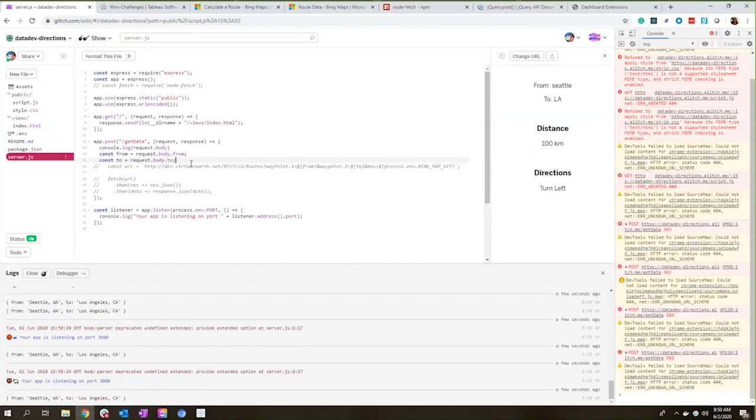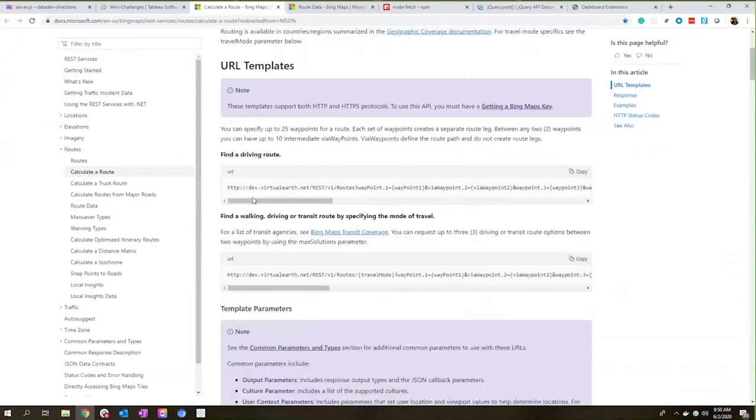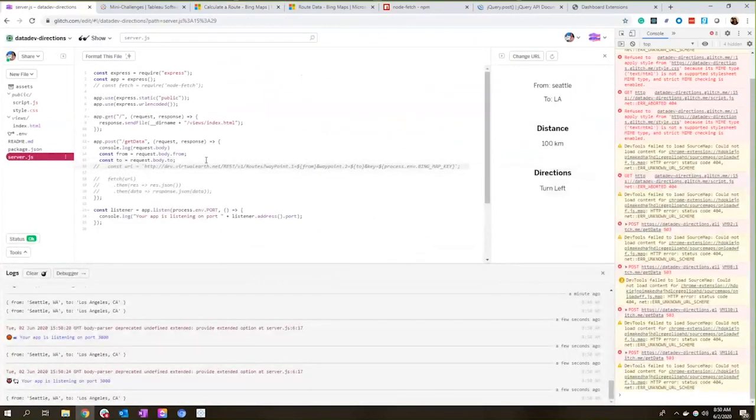And I can now start to put together the URL that I need to get the data from Bing Maps. If we take a look at this documentation page, they have a great sample URL for you to use, and it shows you all of the fun, cool things that you can use with this API. We don't really need much of this for today's demo, but I just copied this and filled in my own points.